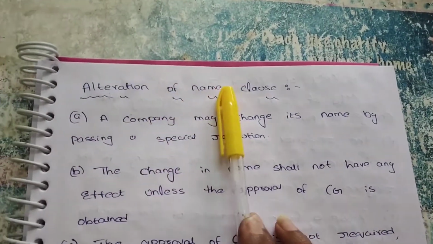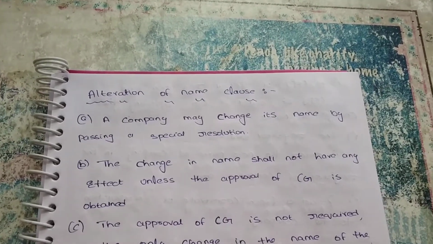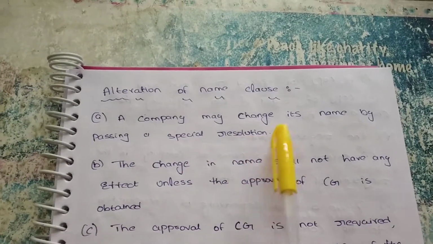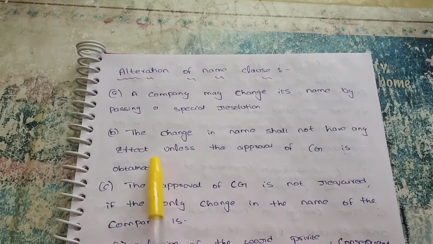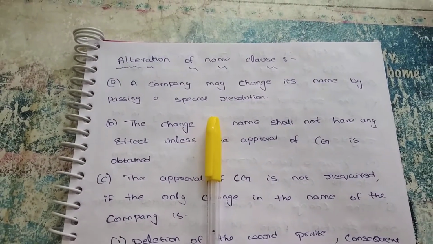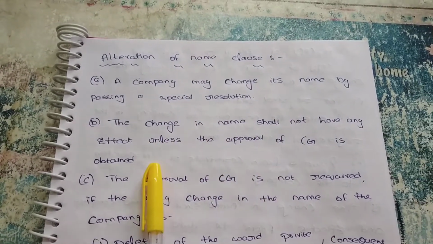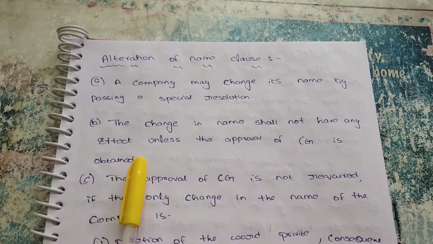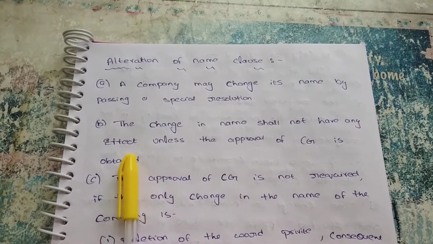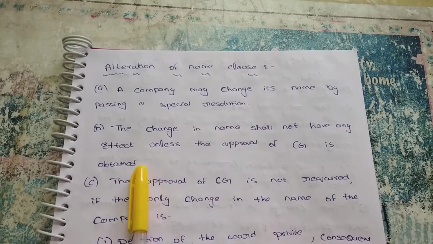Let's see here, alteration of name clause. While altering the name, we want to change the name. What is the procedure required in Memorandum of Association? A company may change its name by passing a resolution. Only for the capital clause we have to pass a board resolution, but in case of name clause we have to pass a special resolution. The change in name shall not have any effect unless the approval of central government is obtained.